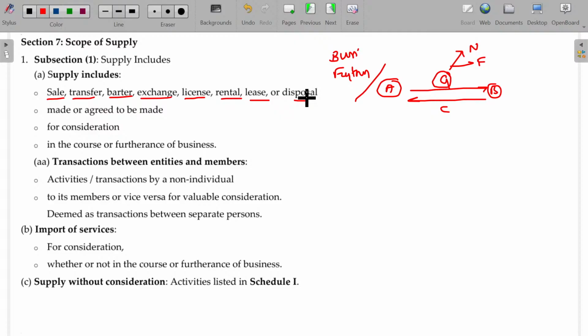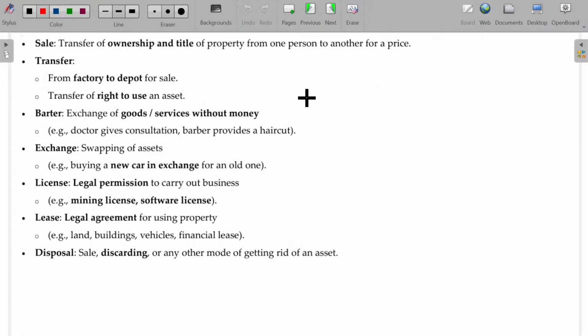Sale, that you know, what is called sale? Transfer of ownership and title of your property from one person to another person for a price. I sell the goods to you and I get the consideration from you. This is sale that you'll understand.